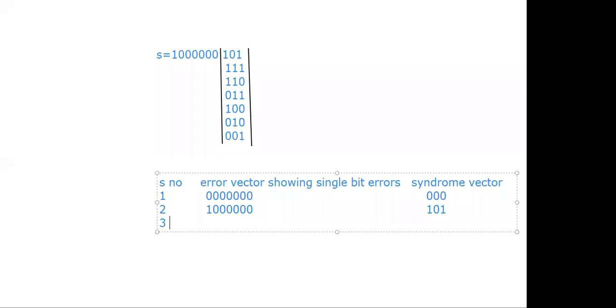And coming to third one, error in the second bit position, 0, 1. That is second row of the H transpose matrix, that is 1, 1, 1. Simple, fourth one, that is error in the third bit position. Now, third row of the H transpose matrix, 1, 1, 0. Sorry, it is 1, 1, 0.